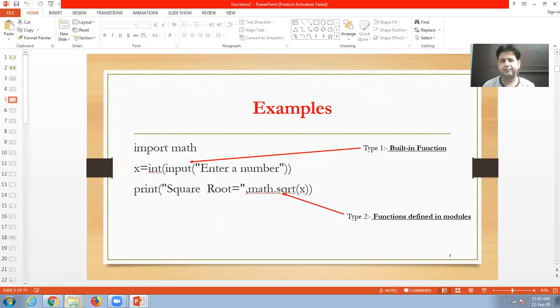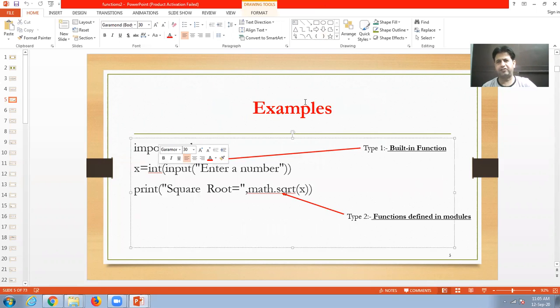Now look here. I'm giving one example. Here, the input and int functions are called inbuilt functions. But the sqrt function is called a function defined in a module because we need the math module for using that. For this, we will have to use math.sqrt because the sqrt function is declared inside the math module.